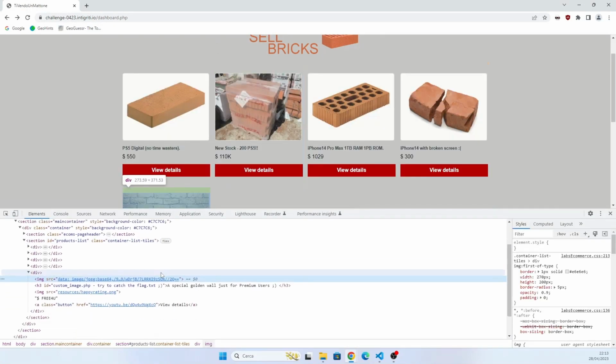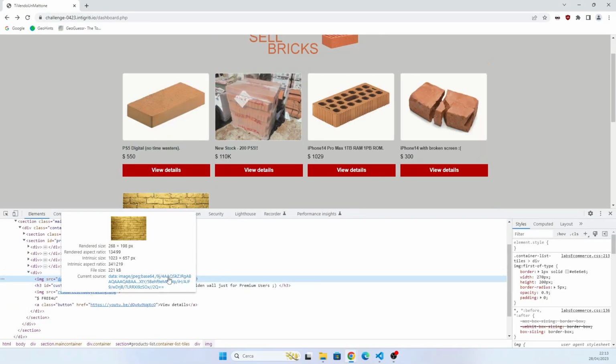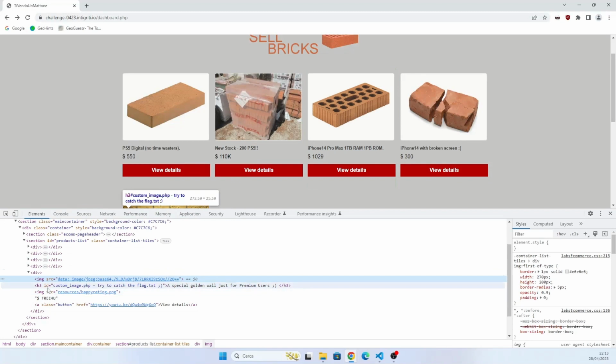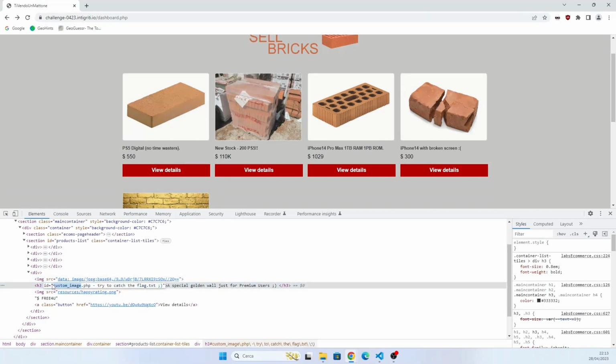We get the new image. It's base64 data and custom_image.php, trying to fetch flag.txt. So basically it's leaking a new endpoint. Let's try it.